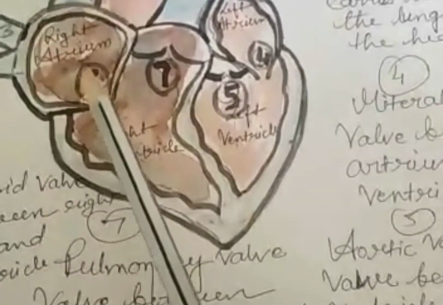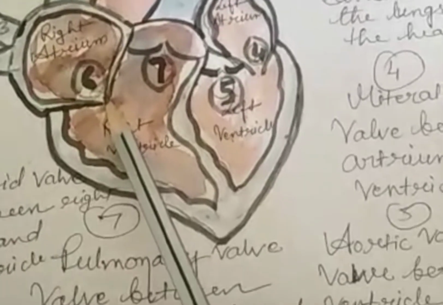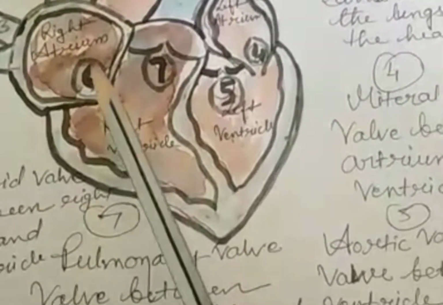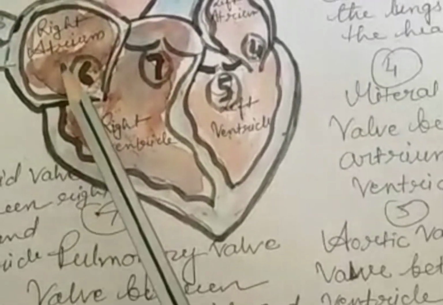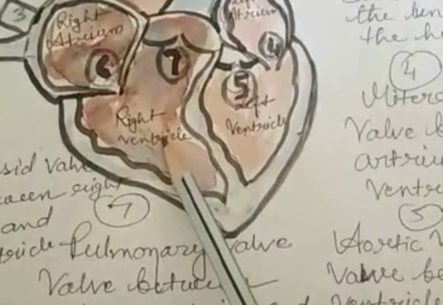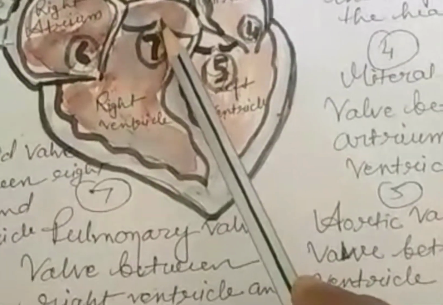Between the right atrium and right ventricle, there is a valve known as the tricuspid valve that allows blood from the right atrium to the right ventricle.